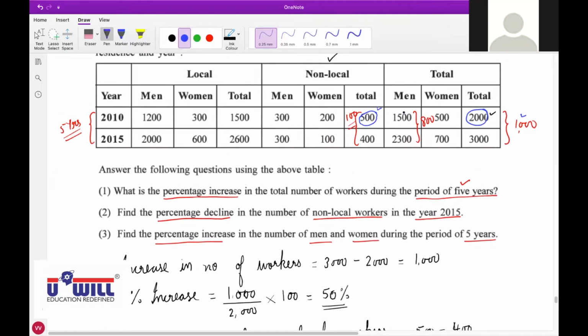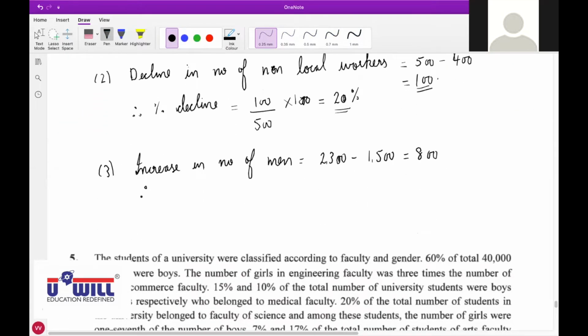Correct. How will we find it in percentage? We have to divide by the first figure, as I said to you. Therefore, percentage increase is equal to 800 divided by the first figure, 1500, into 100. So what does that come to? 53.33%. Yes, 800 divided by 1500, and if you directly press percentage in the calculator, then also you'll get the answer 53.33%. Correct. Very good, Rajvi.